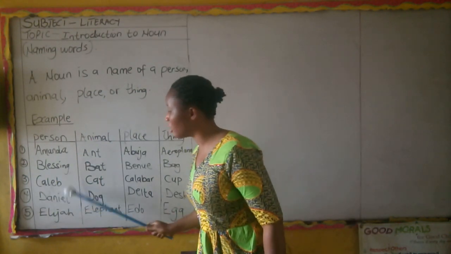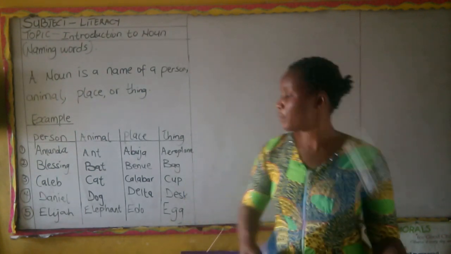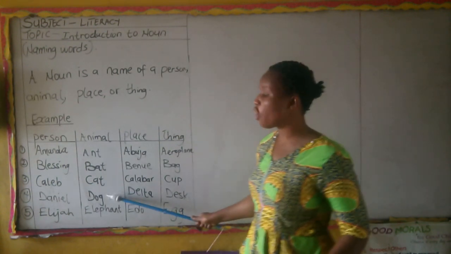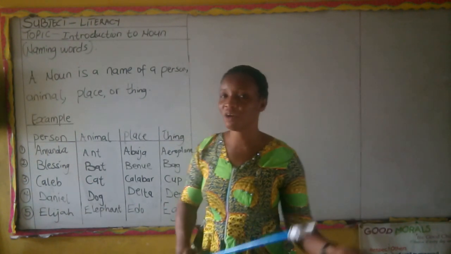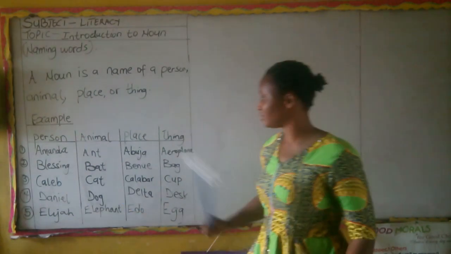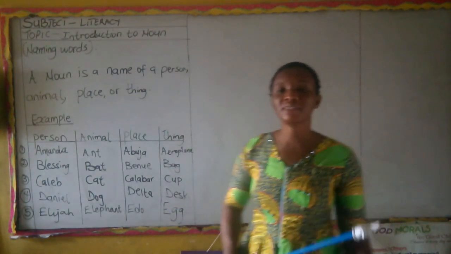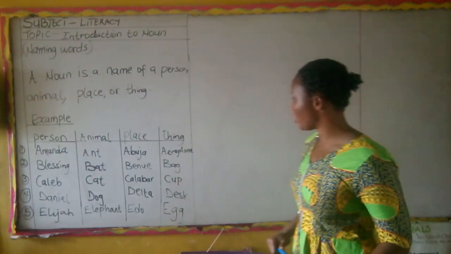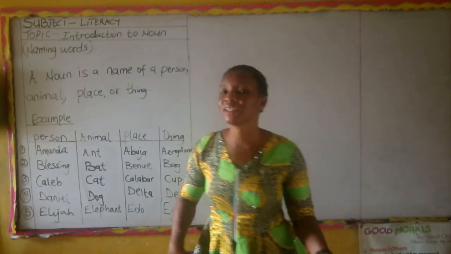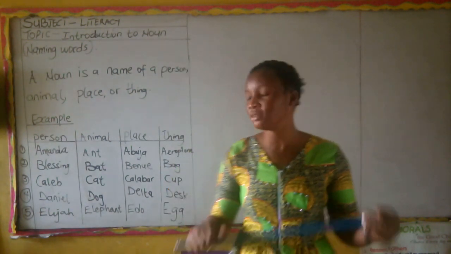So moving on to number four, which is our letter D. That's Daniel. Daniel is a person. It is a name of a person. Then example of an animal, we have dog. Example of a place, we have Delta. Delta is a place. Now we have example of things. We have desks. You have desks at home, the one you also use in your classes to sit and write on.